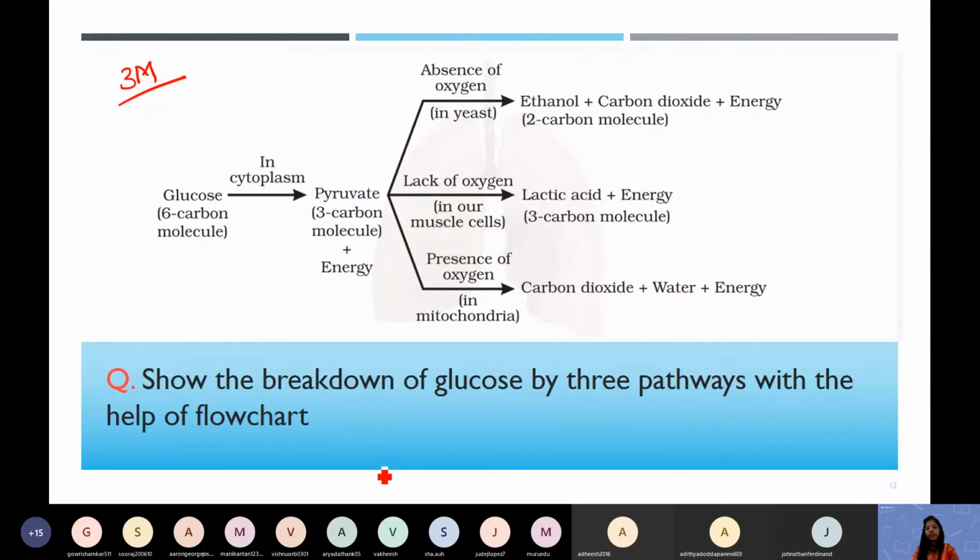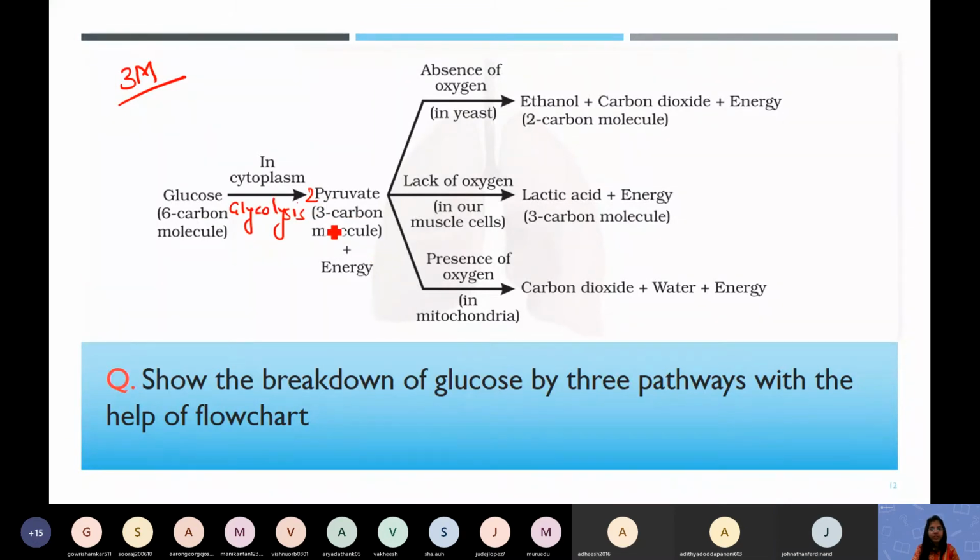The question is: show the breakdown of glucose by 3 pathways with the help of a flow chart. In this flow chart the glucose molecule is converting to 2 molecules of pyruvate. Can you tell me the name of this process? Glycolysis. Yes, exactly.